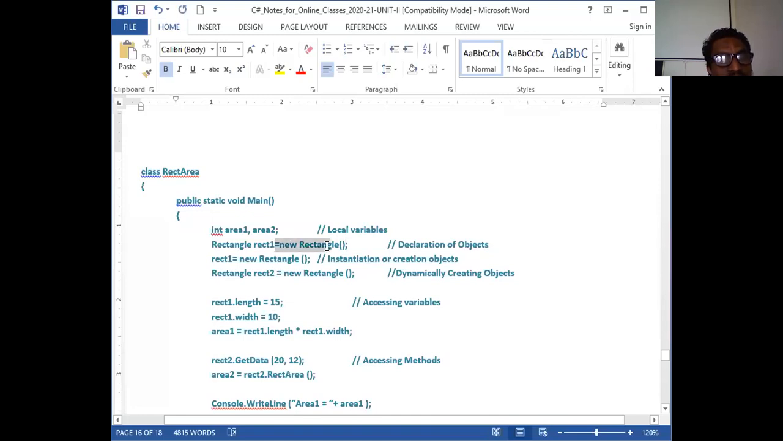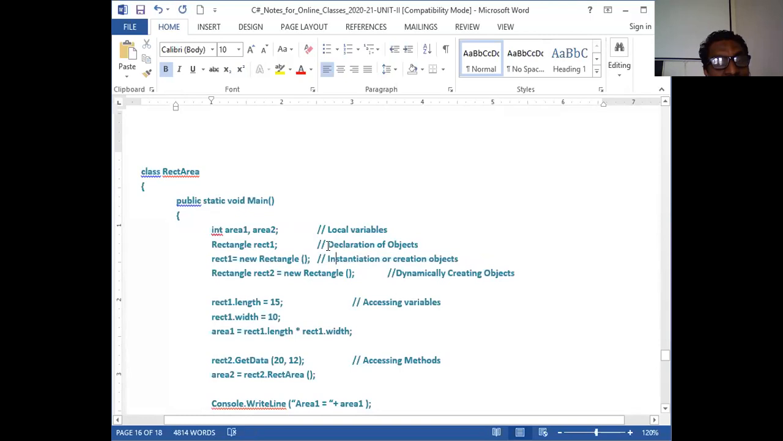But if you miss it here, I don't want this. First I declare and then I instantiate. Both you can do on the same line. First I declare, then I instantiate that. Instantiation or creation of the object. This is how I am going to create it here.